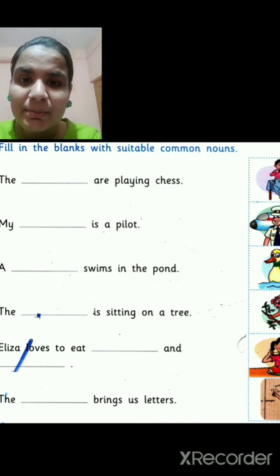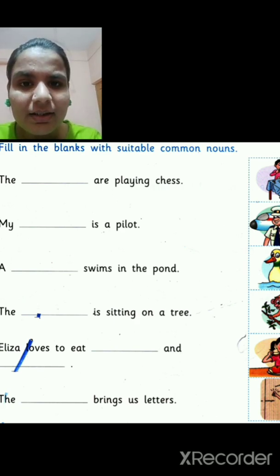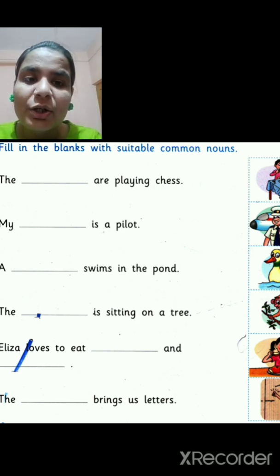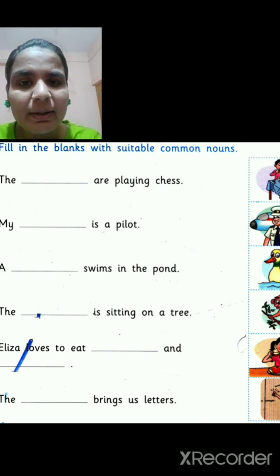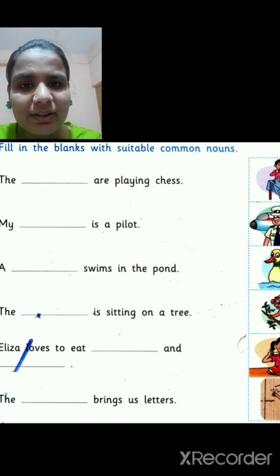So there is one more exercise on common nouns. As you can see on the left side, there are some fill-in-the-blank sentences, and on the other side there are some pictures of common nouns. We first read the fill in the blank, then look at the picture, think about the common noun, and then write it in that blank. First of all I will read the question. Bit C. Fill in the blanks with suitable common nouns.